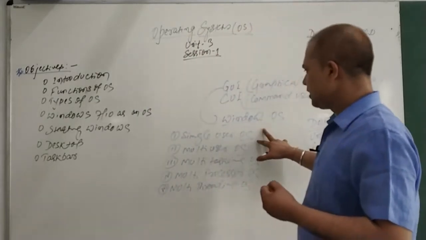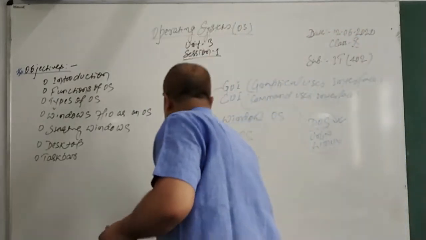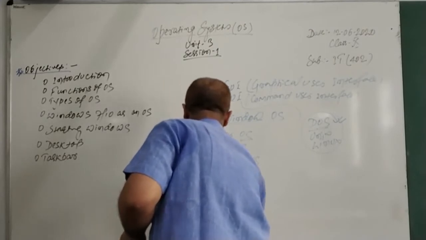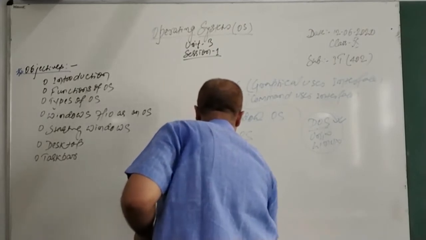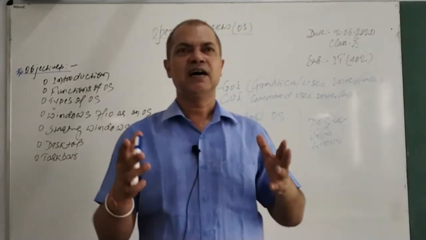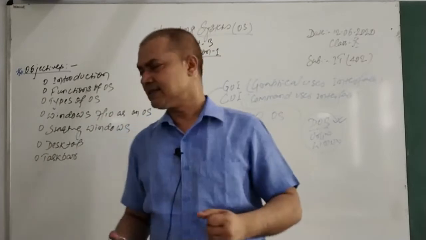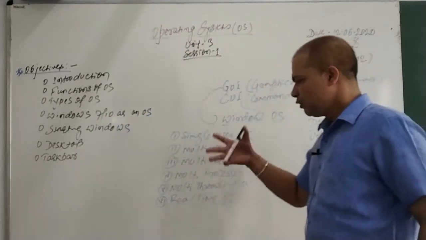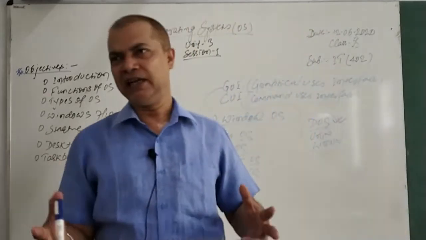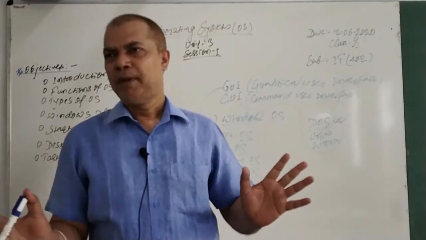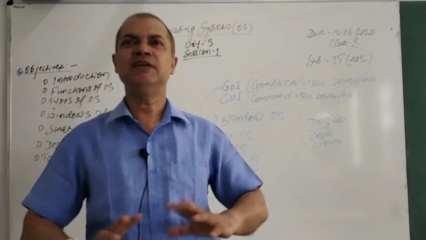So we have single user, and then we have the real-time OS. Now a real-time OS is a kind of OS which works in a real-time manner, where time is a deadline. Within that deadline, the OS performs the task. Beyond it, the OS never entertains you.